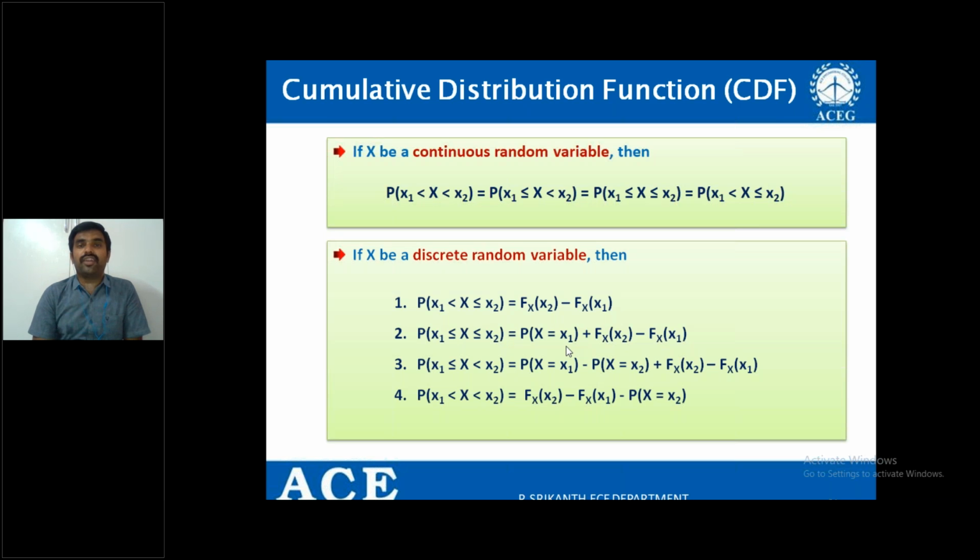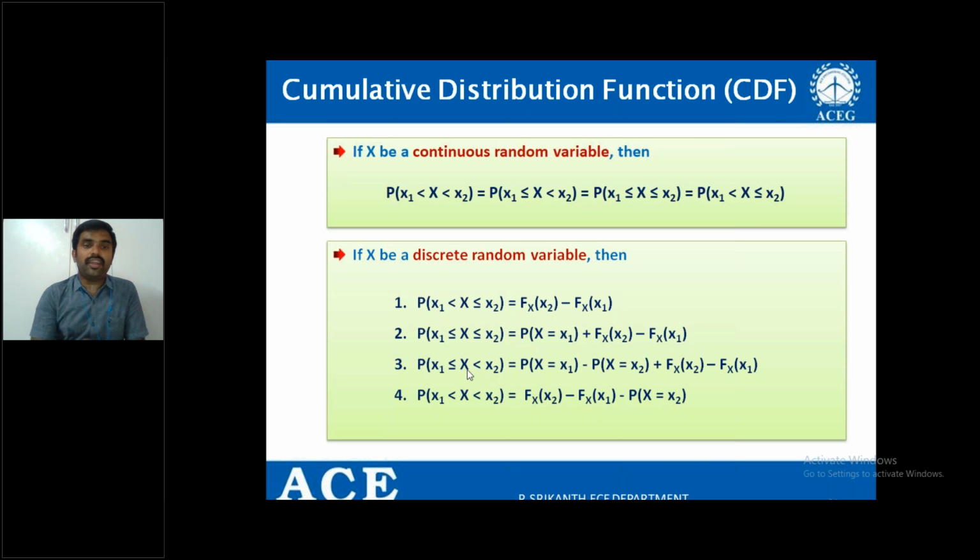Just observe the difference between 1 and 2. In the first case, if I need to find the probability of x1 less than x less than or equal to x2, simply it is equal to Fx of x2 minus Fx of x1. Whereas in the second case, P of x1 less than or equal to x less than or equal to x2, you need to add P of x equal to x1 here.